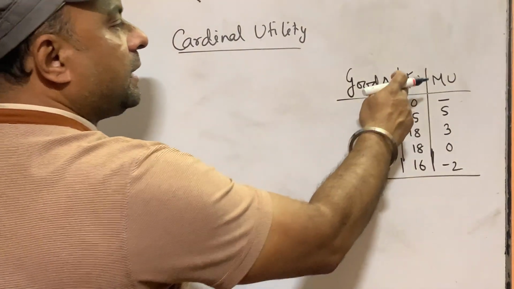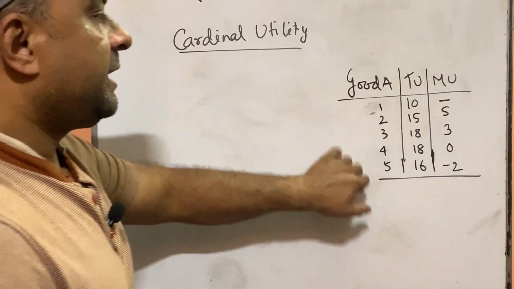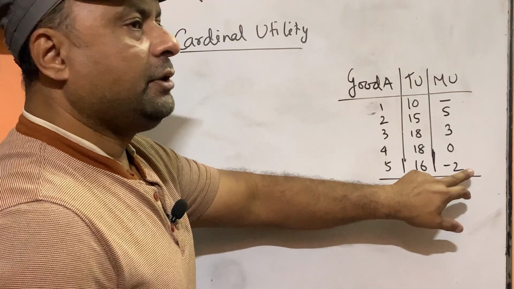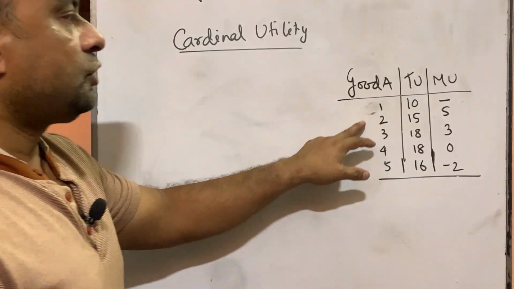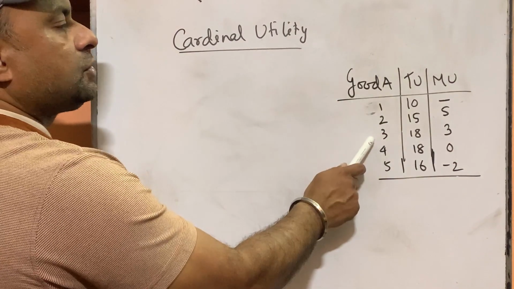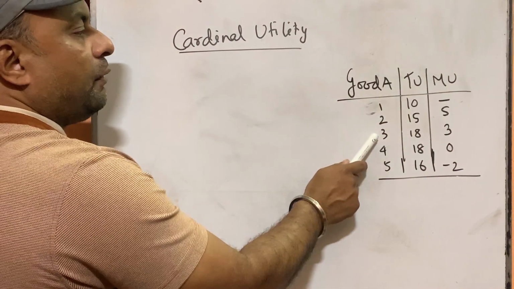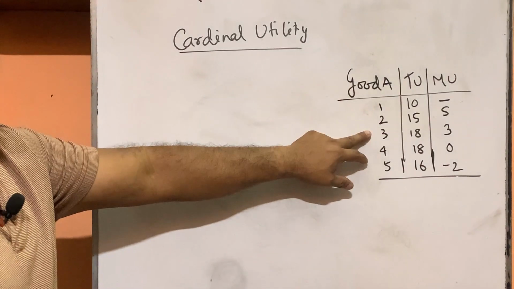Now, where will the consumer stop his consumption? It is not that he will not stop his consumption until he reaches negative marginal utility. Consumer will stop at a certain place. Now we have to decide where the consumer will stop his consumption, means where his final satisfaction level, the maximum satisfaction level, is.